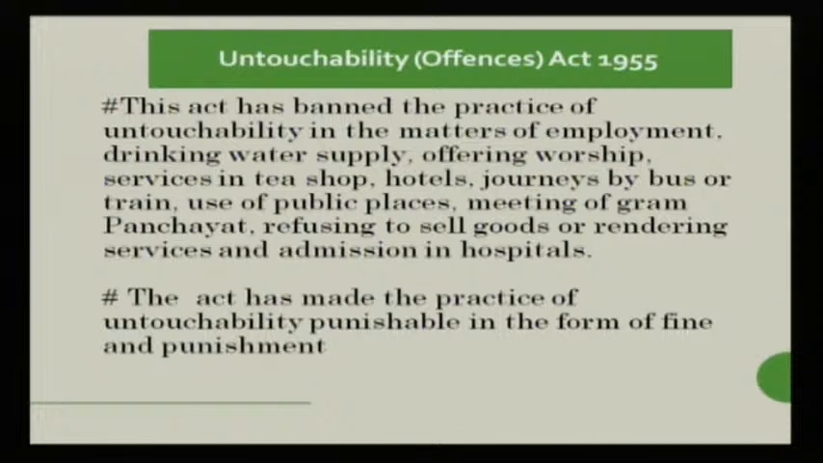Directly or indirectly, it says that the scheduled caste population should be given the opportunity to participate in both the social and economic affairs of the state, so that they feel they are part of society, where they should also get their share of opportunity. They should also get their share of respect from each and every member of society. And this act also made the practice of untouchability punishable in the form of fine and punishment.